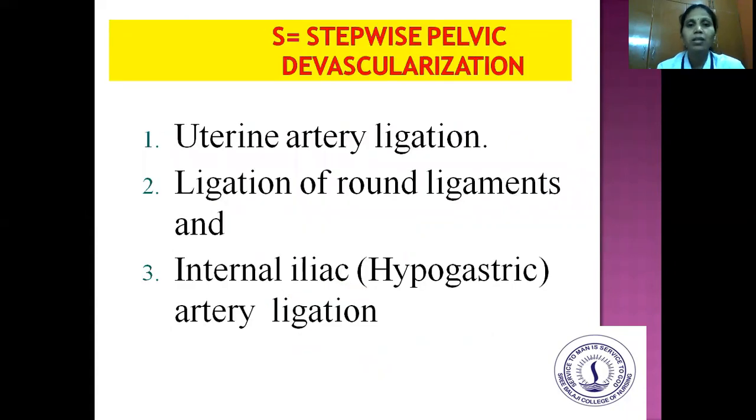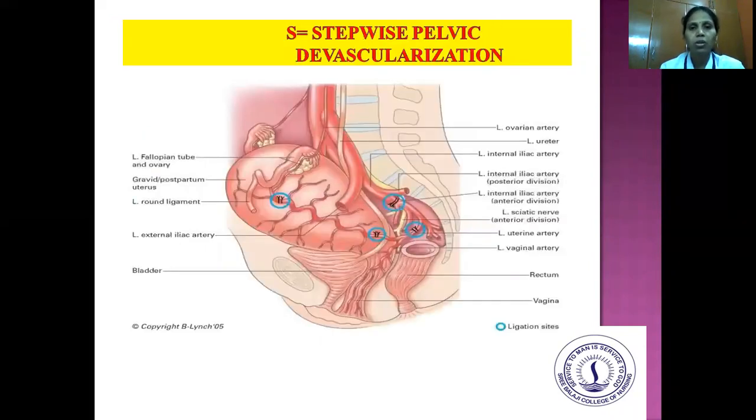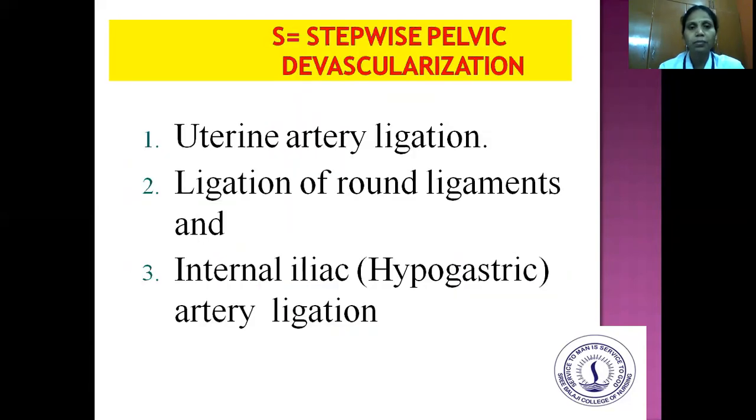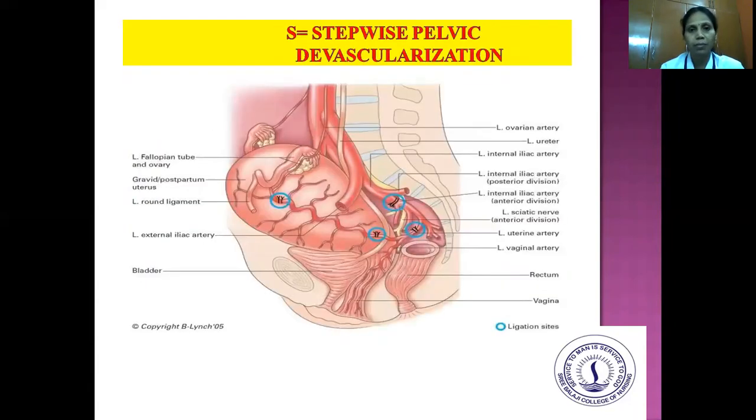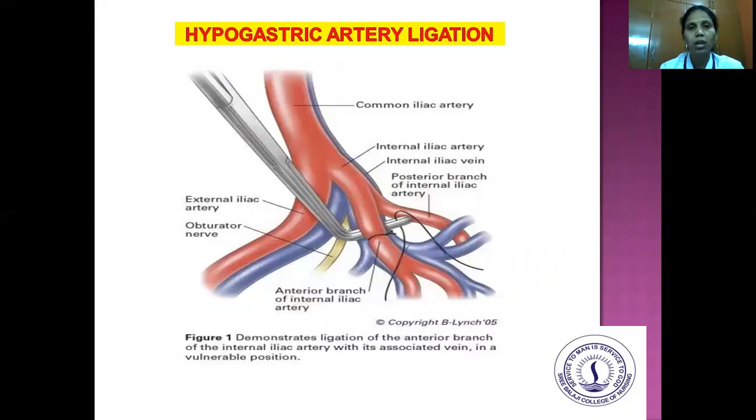Okay. Next is this S, which stands for stepwise pelvic devascularization. So this includes the uterine artery ligation, ligation of round ligaments, and internal iliac, that is the hypogastric artery ligation. So these are the stepwise pelvic devascularization. So this is the uterine artery ligation. And this is the hypogastric artery ligation.